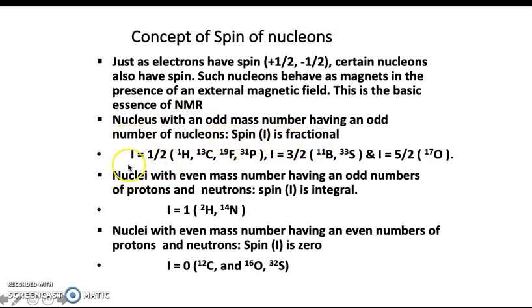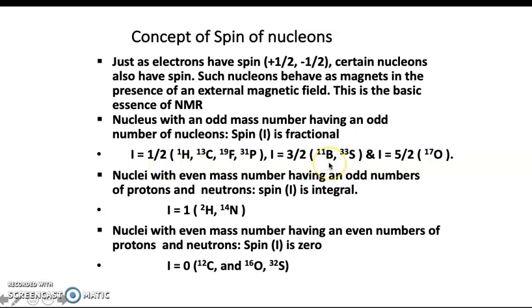Let us see the examples here. Hydrogen 1, C13, F19 and phosphorus 31 all have an odd mass number, and the spin quantum number is denoted as half.